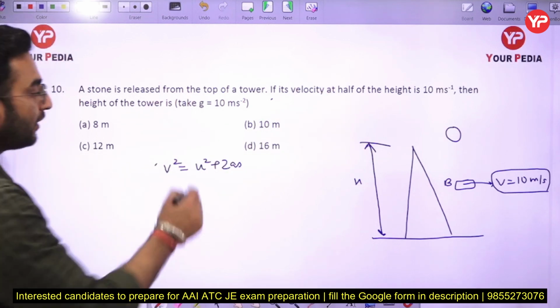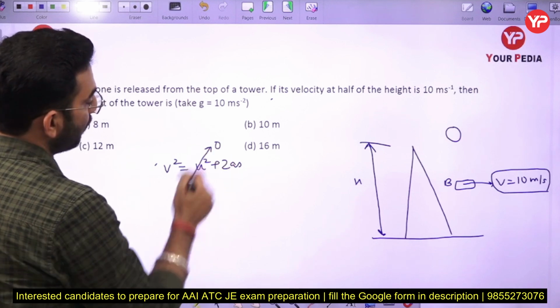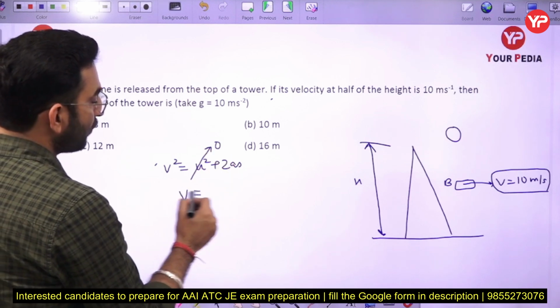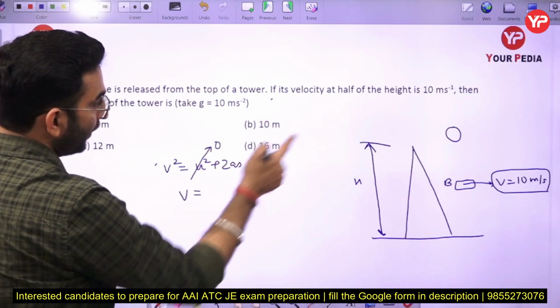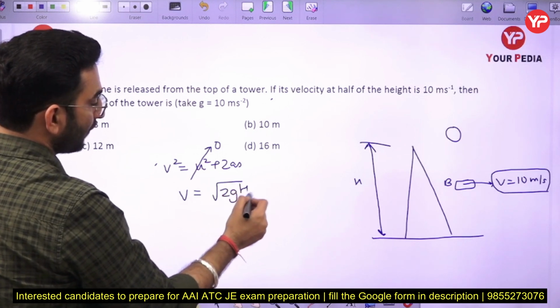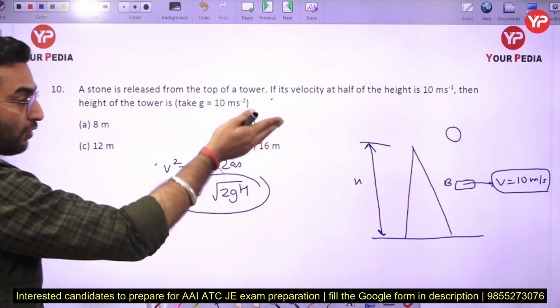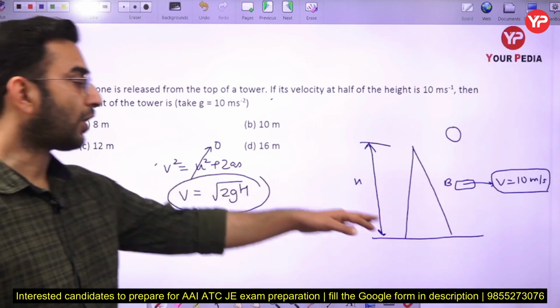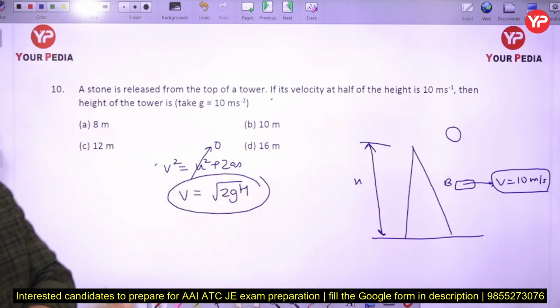So I can write the initial velocity is going to be equal to 0. So the velocity at the bottom is going to be given as under root of 2gh.